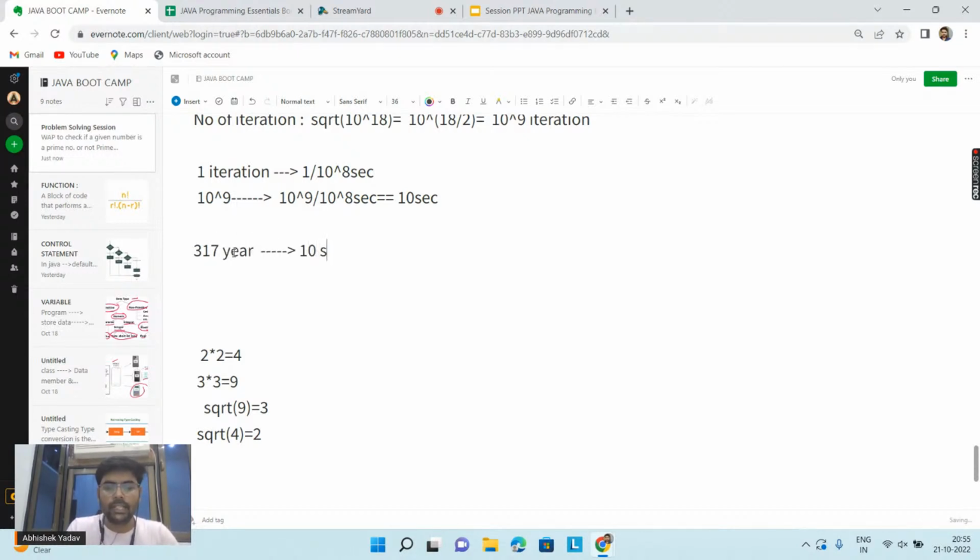This is a huge optimization you have done. This is the power of observation, the power of thinking in the right direction, the power of time complexity. You know how to write a brute force solution, but that's why optimization is important.